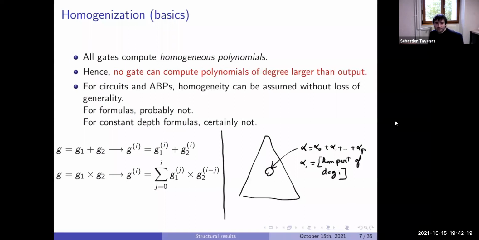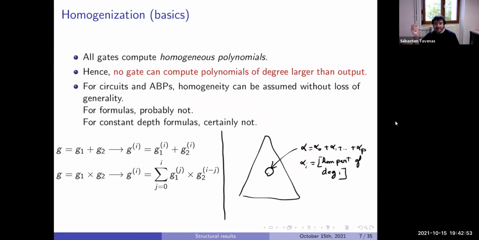First thing we can notice: if our circuit is homogeneous, it means at each gate we compute a polynomial which is homogeneous, so we can associate one particular degree to each gate. This sequence of degrees can only increase or stay the same, but it cannot strictly decrease. If it decreases, it means we cancel everything, we come back to 0, and we can just replace the gate by 0 and remove what is below.